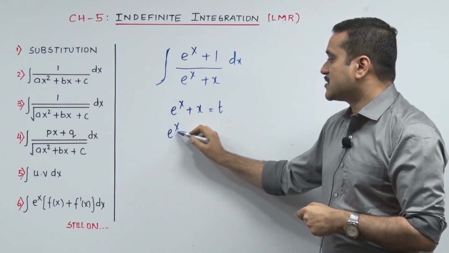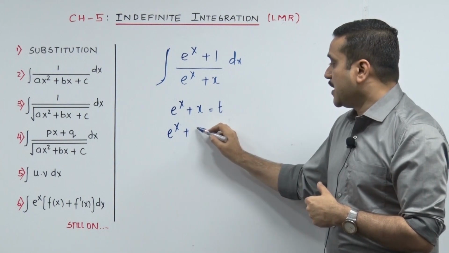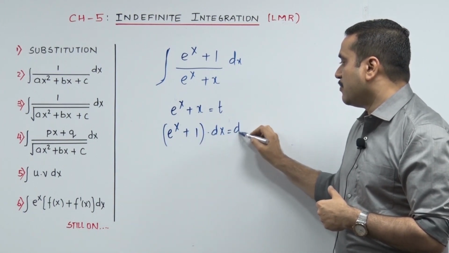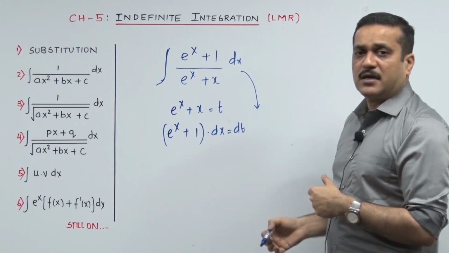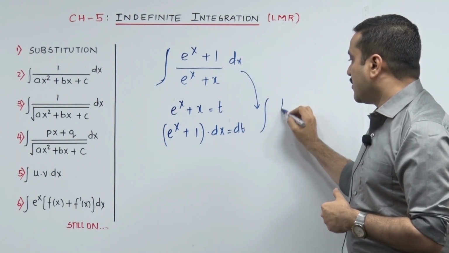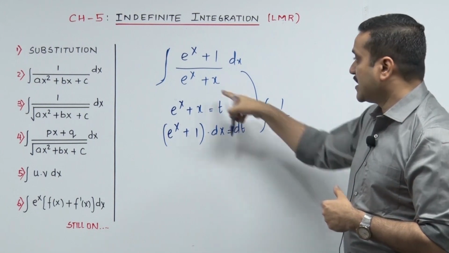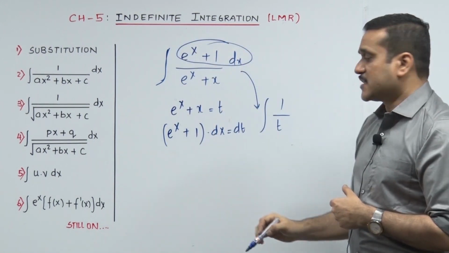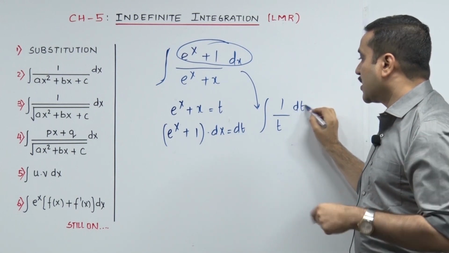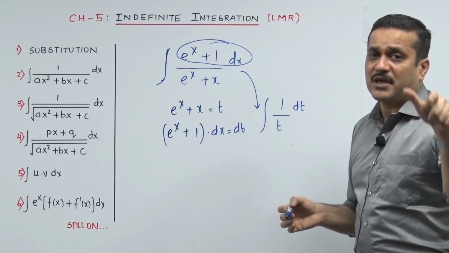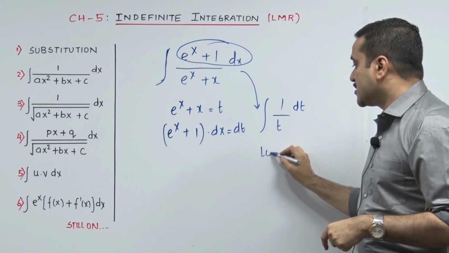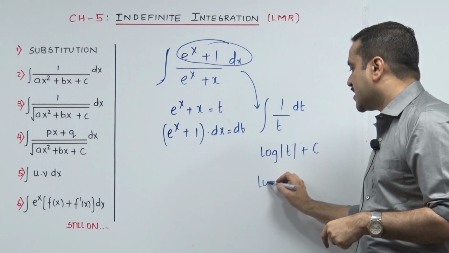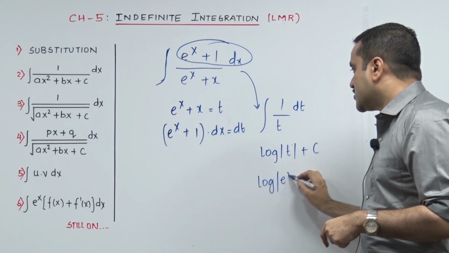So e^x + 1, the derivative of e^x + x, dot dx is becoming dt. So when I go back in the sum, I feel so happy. The sum has become the integral of 1 upon t, by your substitution that has gone t, and all the upper thing has become your dt. So what I thought has now come real. The integration of 1 upon t is log t plus c, and then do not forget to resubstitute: log of e^x + x.